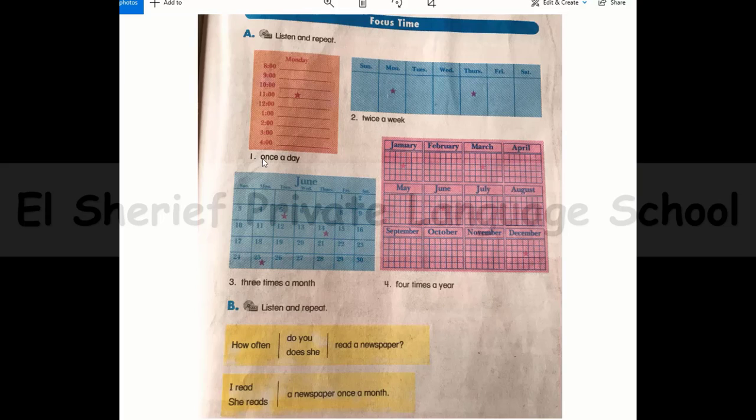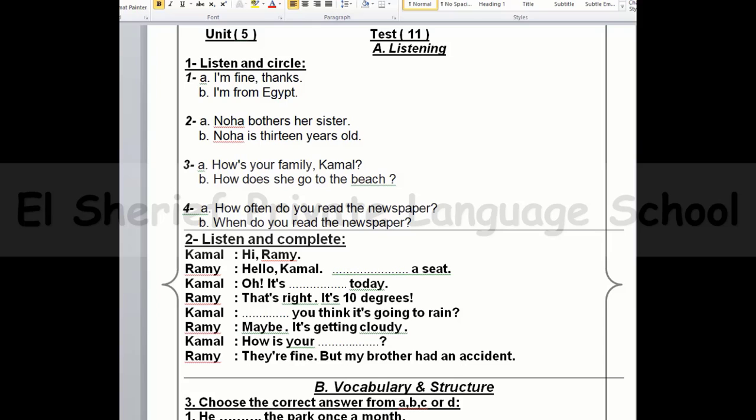If you want to ask about once a day or twice a week or 3 times a month, I can say that I read a newspaper once a month. So if I want to make a question, I will use how often. How often do you read a newspaper? I read a newspaper once a month. How often does she read a newspaper? She reads a newspaper once a month. So we ask about once, twice, or 3 times, 4 times using how often.